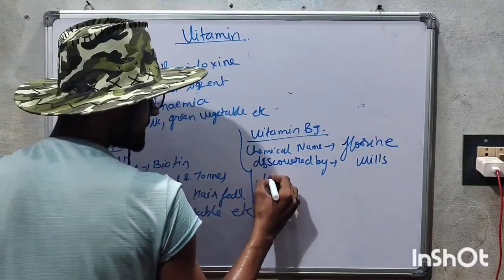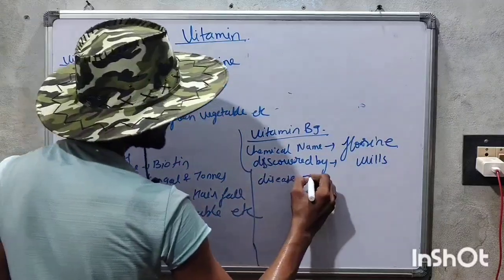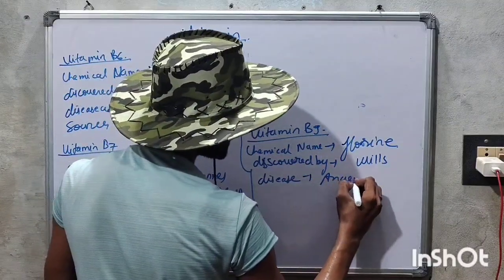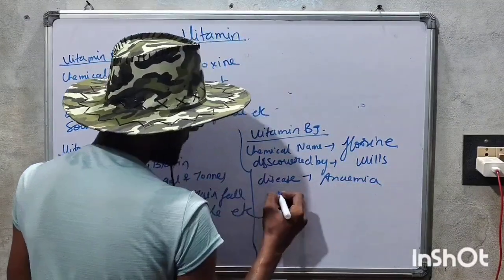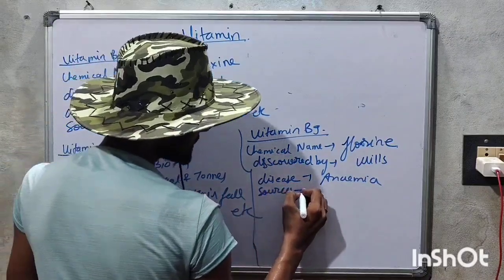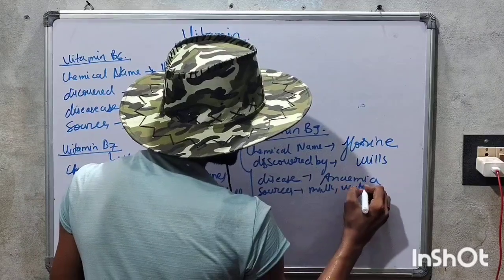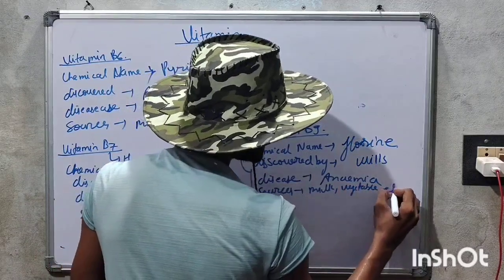And diseases, again its disease is called anemia. And we will talk about its sources, that is a milk, vegetable, meat, etc. Again these are the same thing.